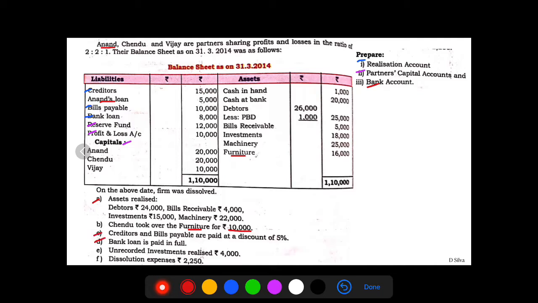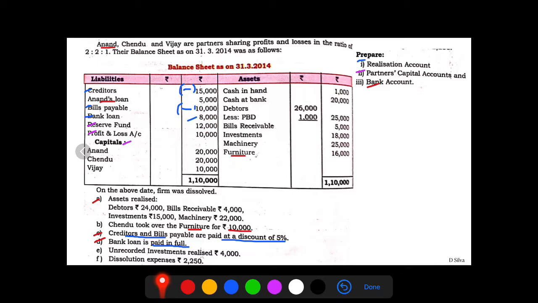Point number C and D speak about the liabilities which are being paid. In case of creditors and bills payable, they are being paid at a discount of 5%. So you need to reduce 5% on creditors and bills payable. Whereas in case of bank loan, you're going to pay the full amount. Paid in full amount is rupees 8,000.